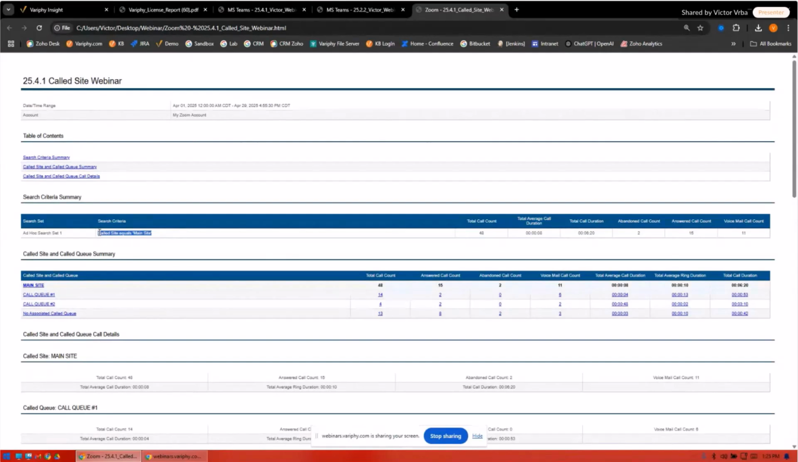Now, you could do the math and say, okay, well, 48 minus the number of calls that went to this queue and the number of calls that went to this queue, that's the number of calls that didn't go to any queue at all. But you know what? Who wants to sit there and have to do math when I can just look at a report?